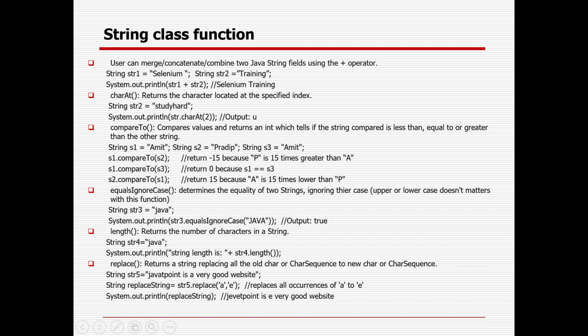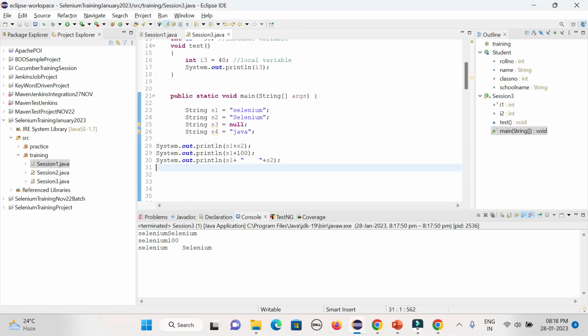Then charAt: if you want to print the character at a particular location, you can use charAt. In Java the index starts from 0, guys. So what are the characters available in Selenium? The 0th character S, first character E, then second L, third E, fourth N, fifth I, sixth U, seventh M. The total size of the string is 8, which means 0 to 7 it will go.